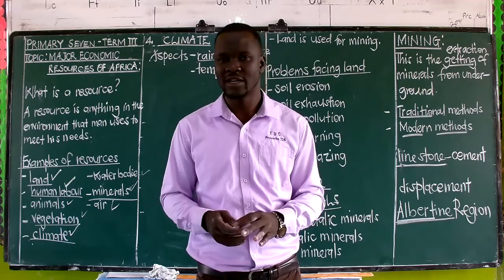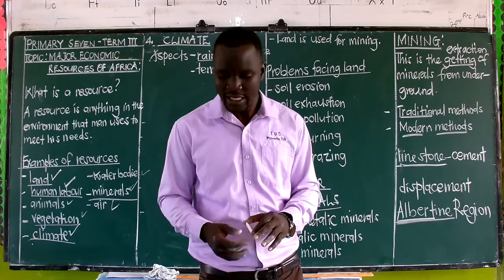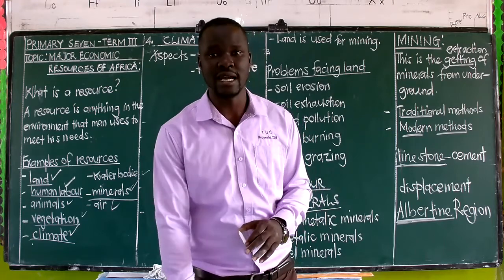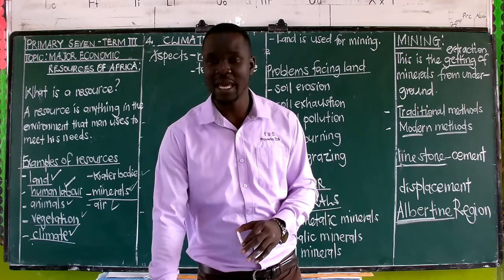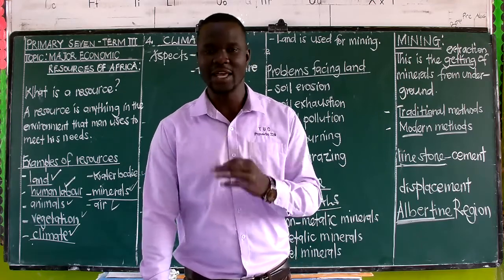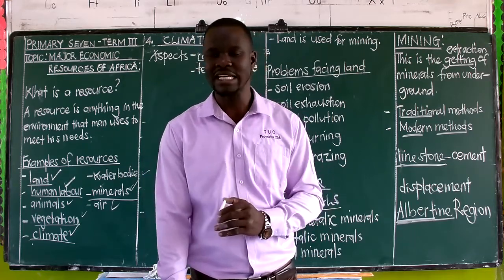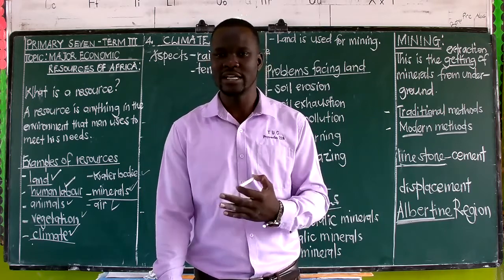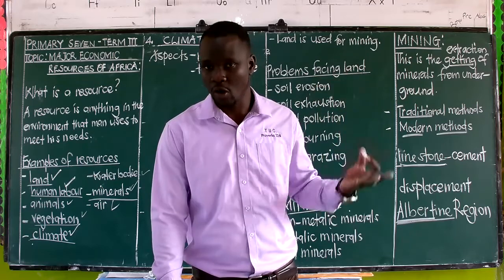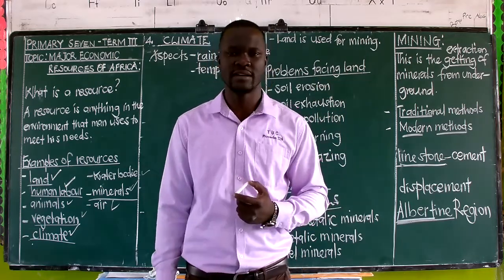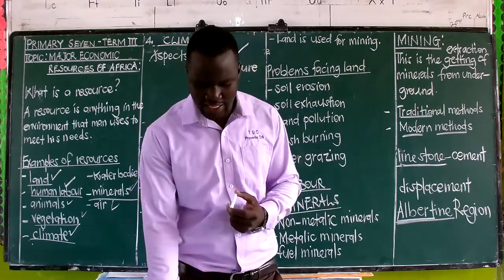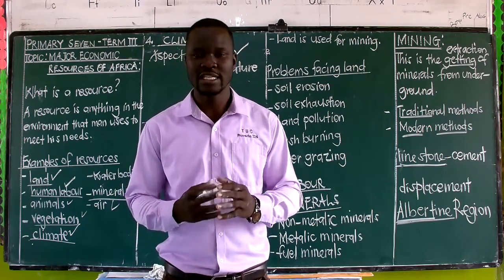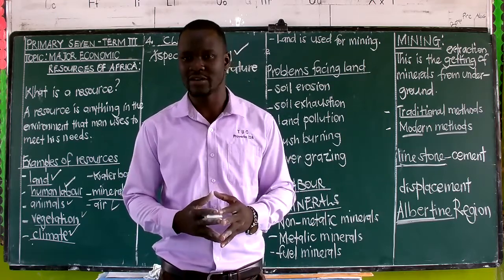Of course, don't forget that we have Lake Victoria in Uganda, which is the largest lake in Africa. At the same time, we have River Nile, which is the longest river in Africa. And the good news is that it's not only the longest in Africa, but in the whole world. Such things are the ones we are going to be looking at on this page, under water bodies as a resource.